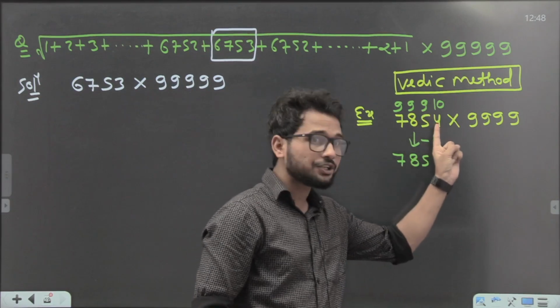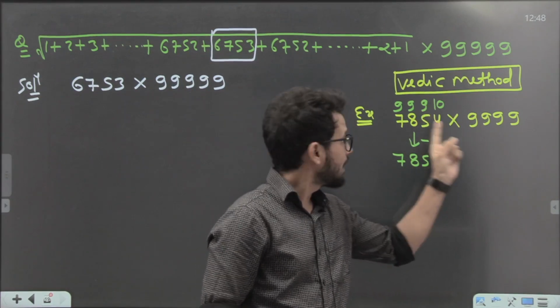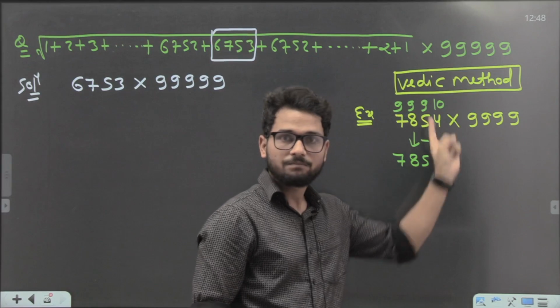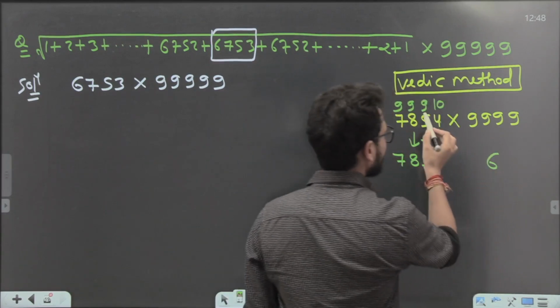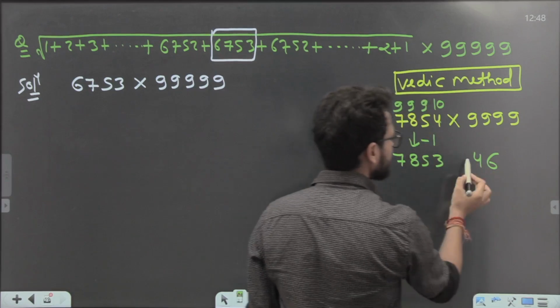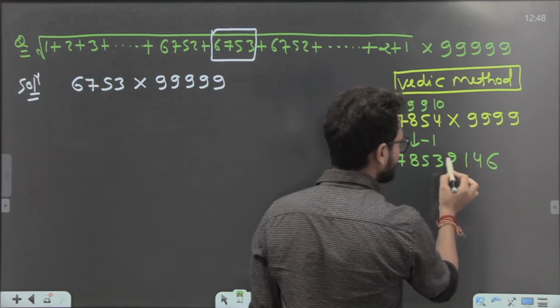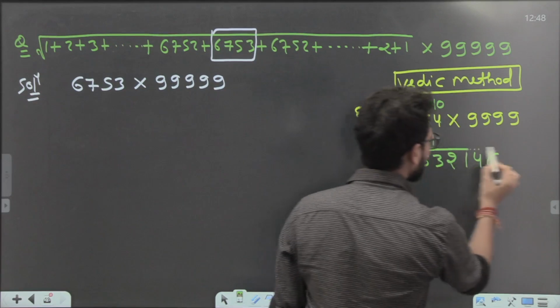Only the first digit should be subtracted from 10 and the rest from 9. Rest from 9. So subtract: 10 minus 4 is 6, 9 minus 5 is 4, 9 minus 8 is 1, 9 minus 7 is 2. Everybody check on your calculator.